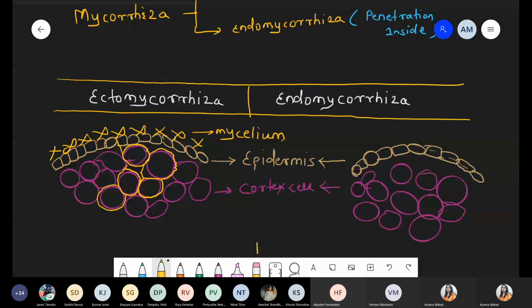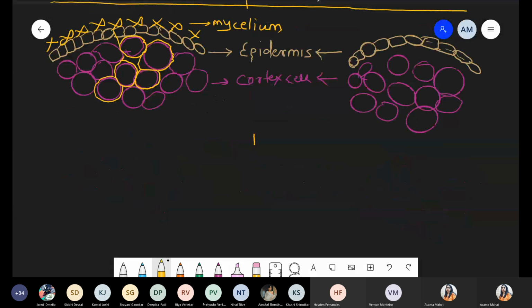So what is the main difference when we are talking about ectomycorrhiza? In ectomycorrhiza, there is no penetration of mycelium inside the cell.